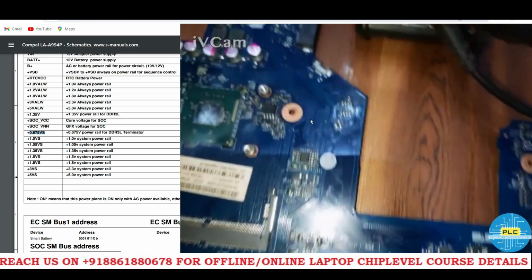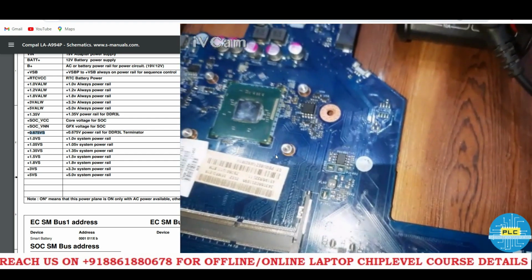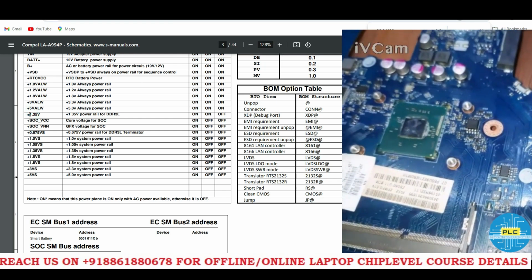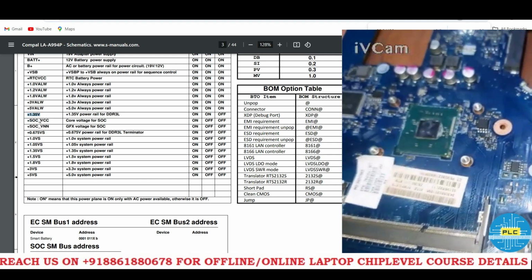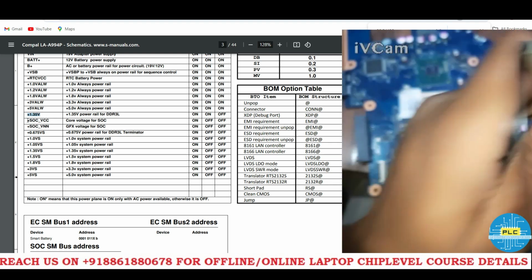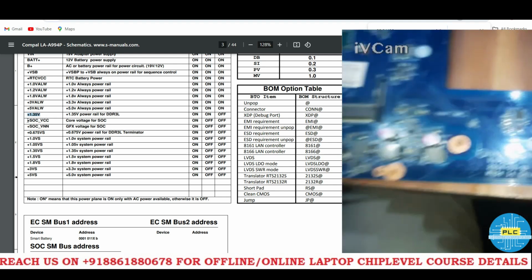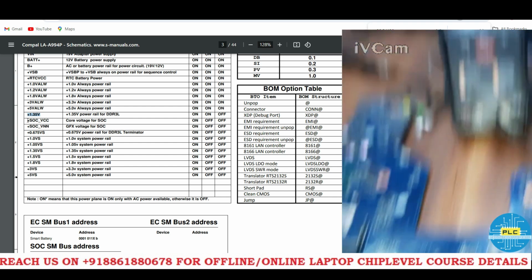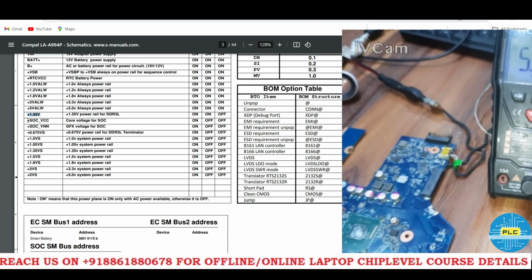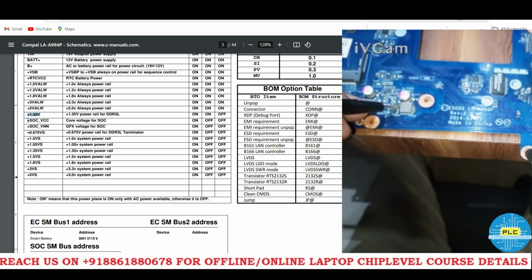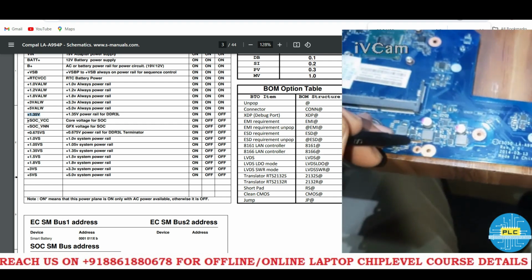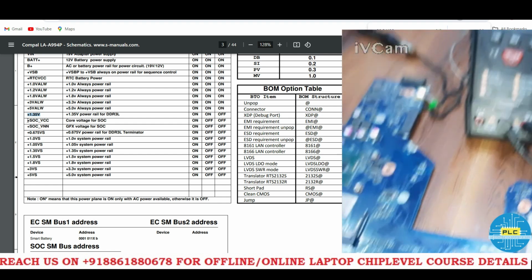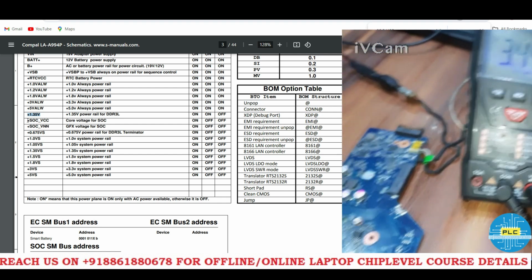Now first we will check this one is 1.35. Okay, in coil we will get it or not, that we will check. So we will check in multimeter one by one. Here what voltage in this coil, 5.2, right? In this coil it's 5.2. This coil it's a 3.4. 3.4.